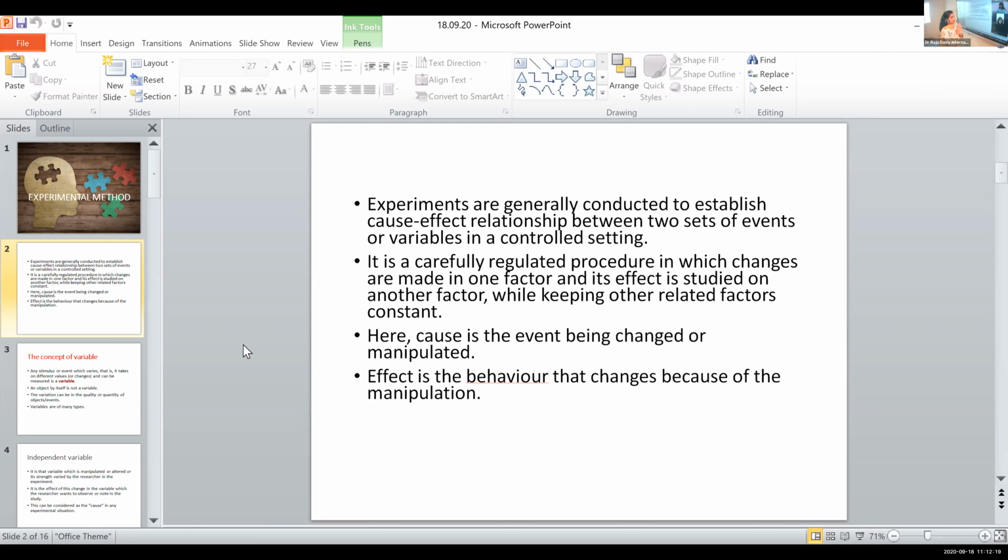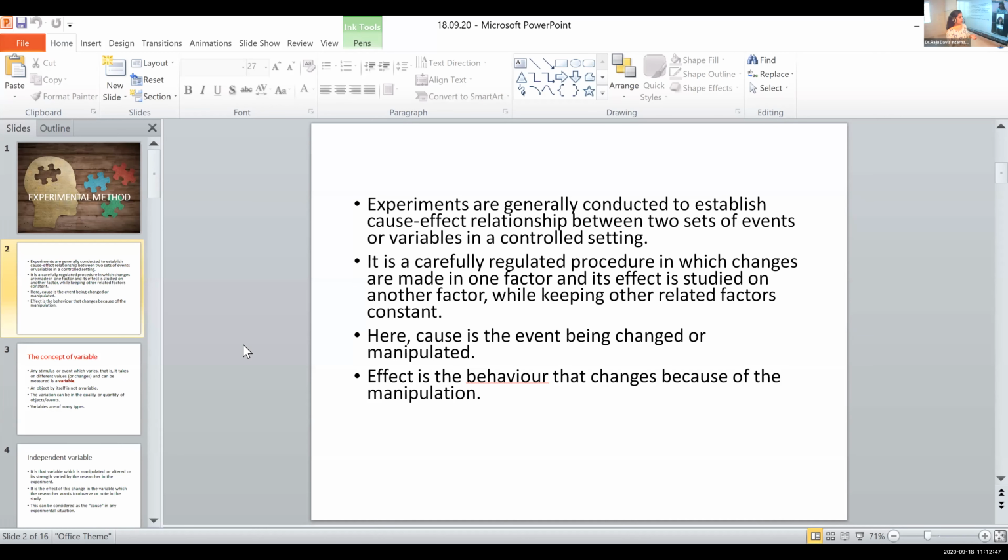Yes, we have a cause and effect. And the cause is something that the experimenter changes or uses in a very skillful manner. If I have this particular cause at hand, I will change it in some other way and see how these changes can influence the effect. Understood that particular concept?